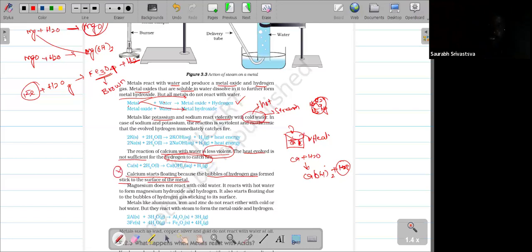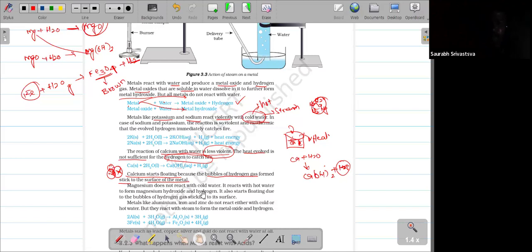Why is calcium floating on the surface of water? This is the answer. The liberation of hydrogen gas is very less, and during the reaction, the heat energy liberation will be very less. So that's the reason it won't catch fire that fast. If it is not catching fire, the hydrogen gas will stick with the metal surface, then automatically the metal will float on the surface of water. Okay, so this one you have to remember.